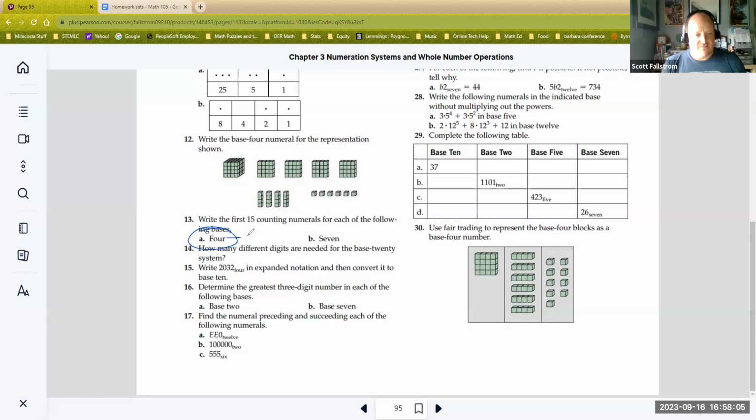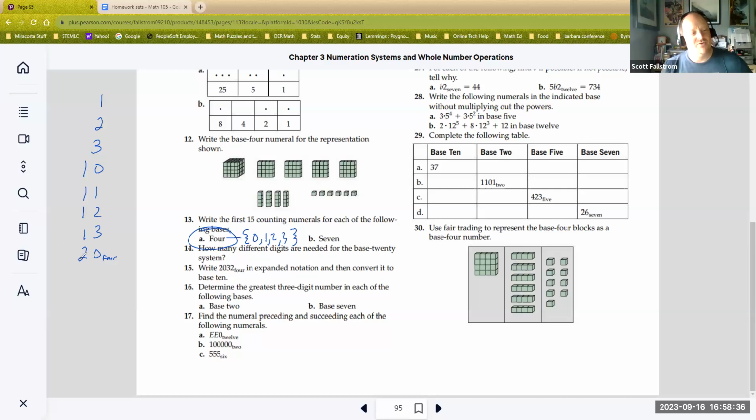So for base 4, the only digits I can use are 0, 1, 2, and 3. So if I was counting, I would count 1, 2, 3, 4, 5, 6, 7, 8. And remember, all of these have the little 4 there. I'm not writing all of them down because I'm trying to work my way through it here.